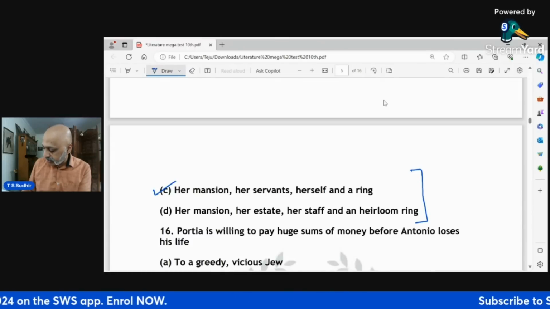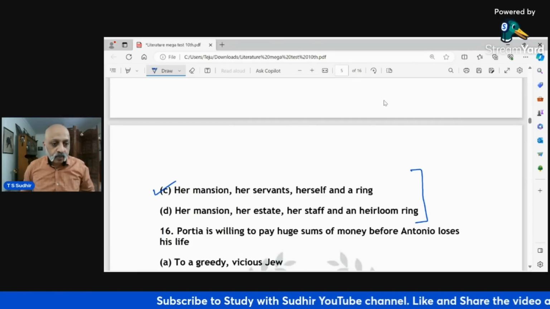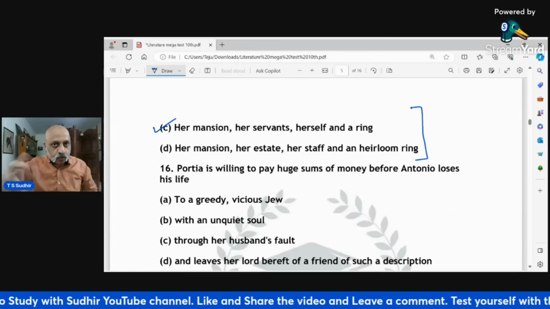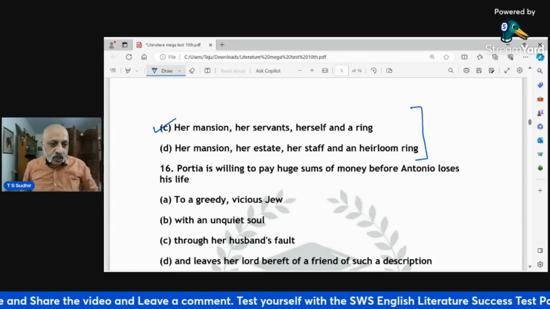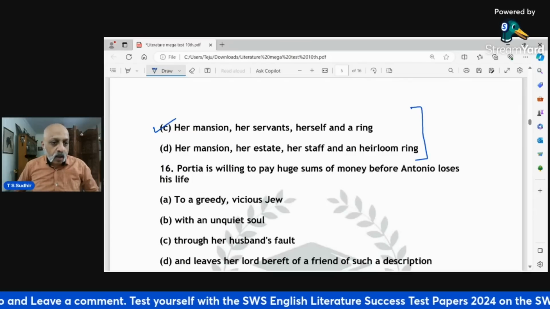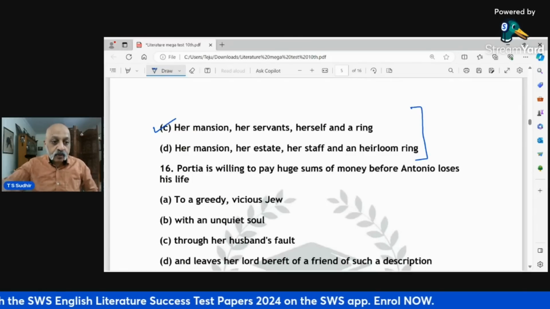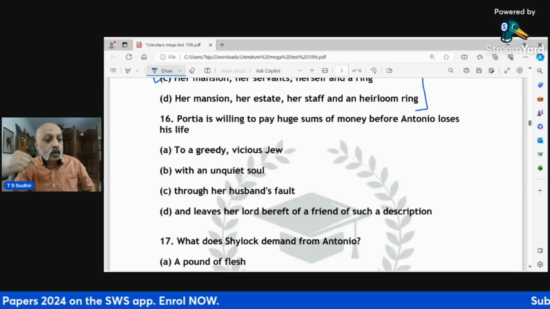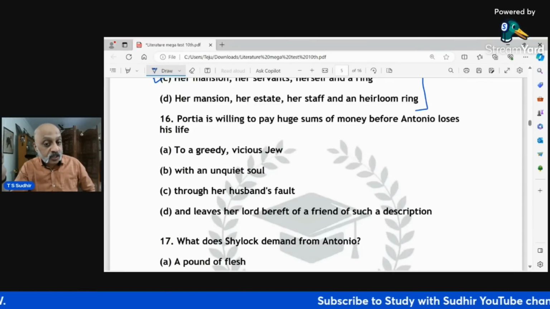I'll tell you the line so that you would know, this is around line 170. Okay, Act 3, Scene 2. I mean, when I say around 170, it would be different in different textbooks. So, which is why I said around, it could be 168, 172 kind of thing. Okay. Portia, it is 170 in this particular book. Portia is willing to pay huge sums of money before Antonio loses his life. To whom? To a greedy, vicious Jew with an unquiet soul, through her husband's fault, and leaves her lord bereft of a friend of such a description.